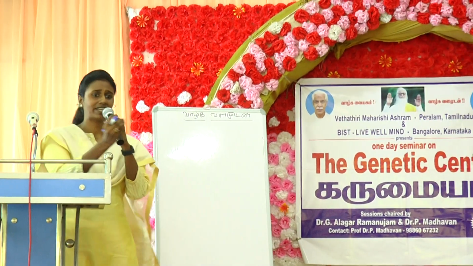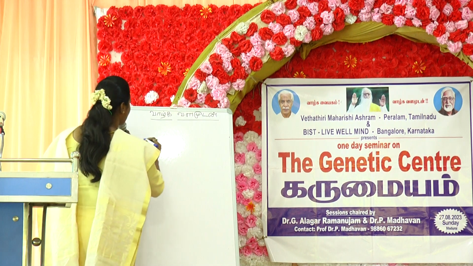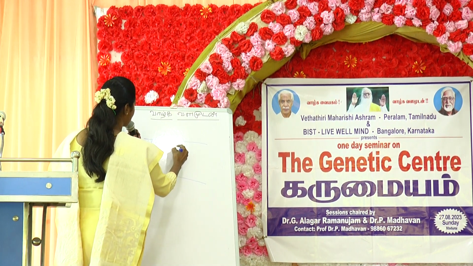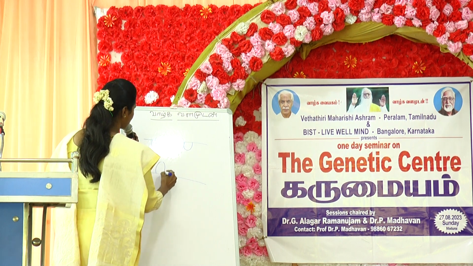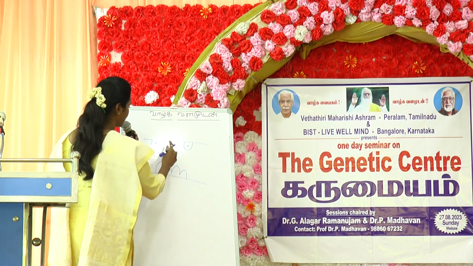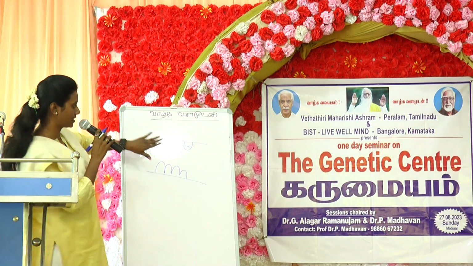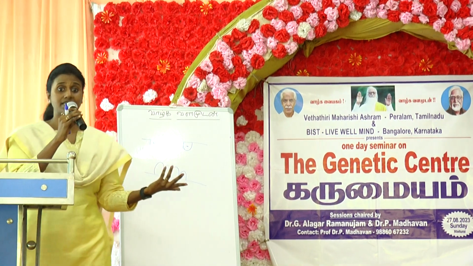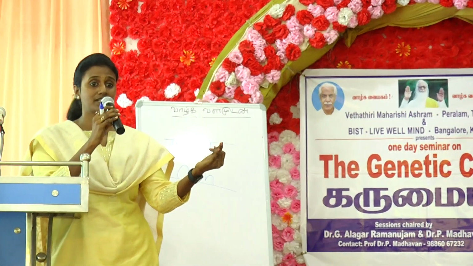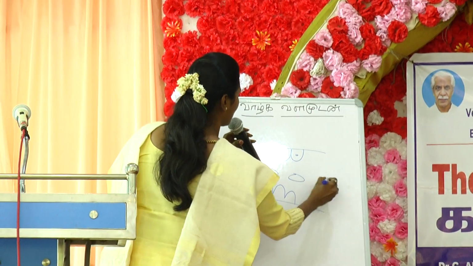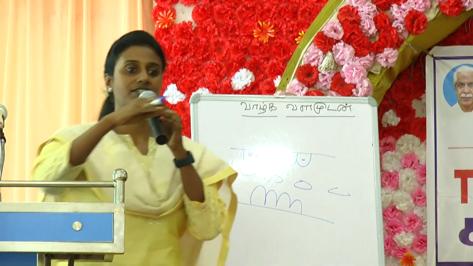So let me briefly explain what happens. I'm just drawing the blood vessel. This is the lining of the blood vessel, and we call these the endothelial cells. So where are the RBCs, the WBCs, and the platelets? They're all running in a central stream, flowing in a central stream inside the blood vessels.